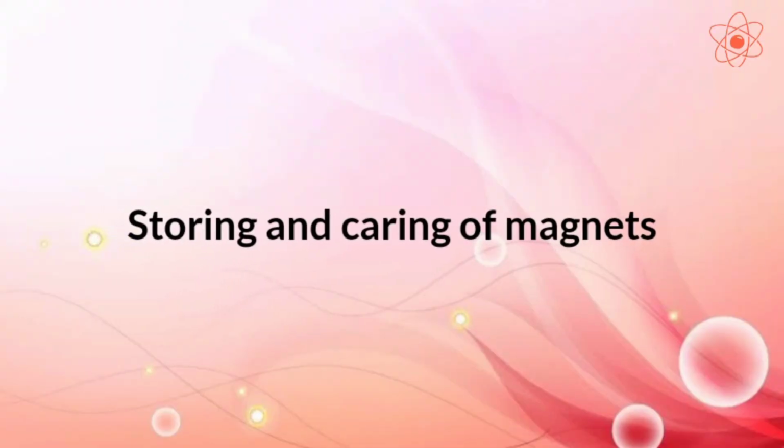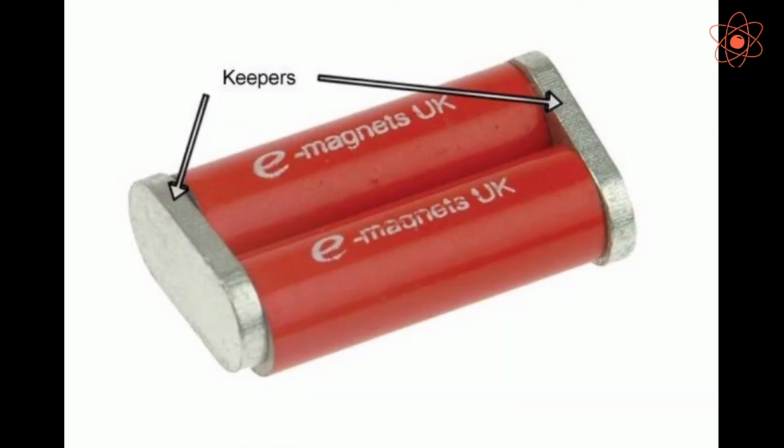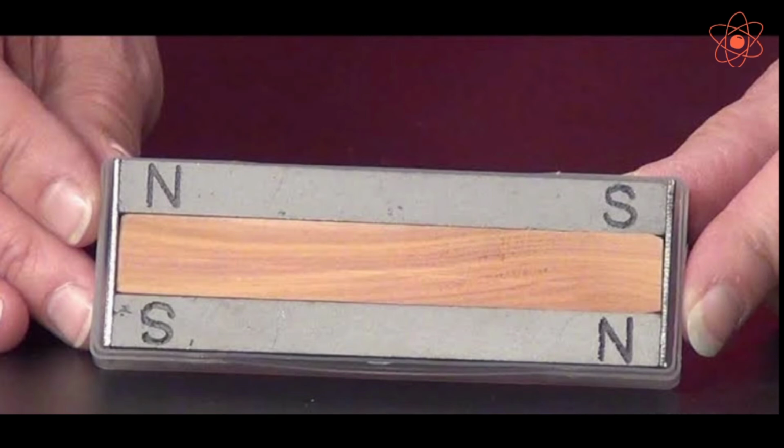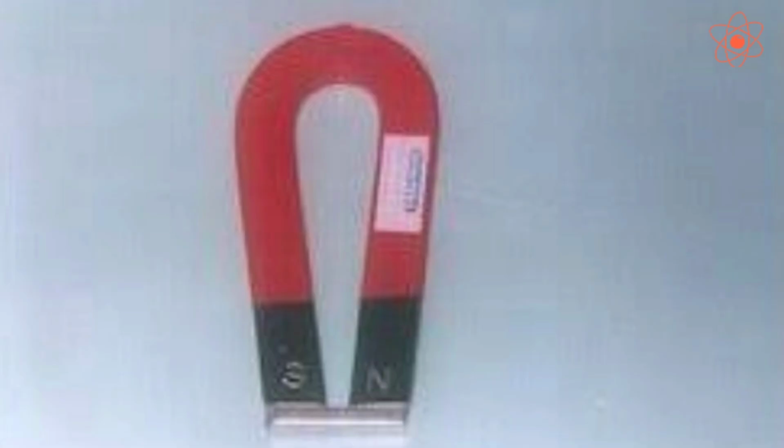Now, storing and carrying of magnets. To avoid self-demagnetization, magnets are kept in such a way that their opposite poles are joined. This is done by placing soft iron pieces called keepers across both the ends. A wooden piece may be kept between the two bar magnets. In case of a horseshoe magnet, a piece of soft iron should be placed at its end. This piece of iron will stick to its end and prevent the loss of magnetism.